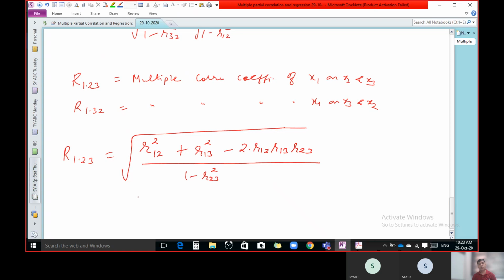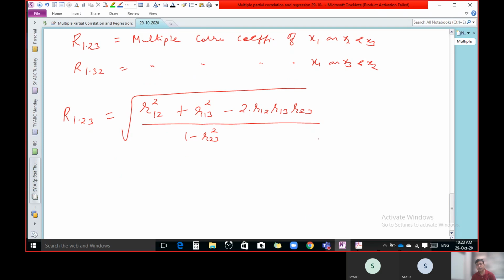This is the formula of R1.23. And it is the same as R1.32.